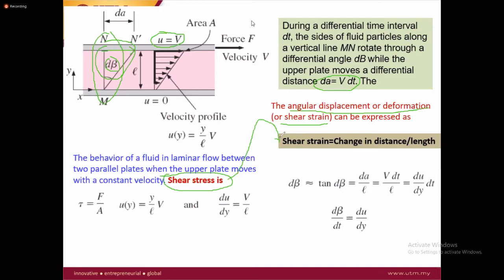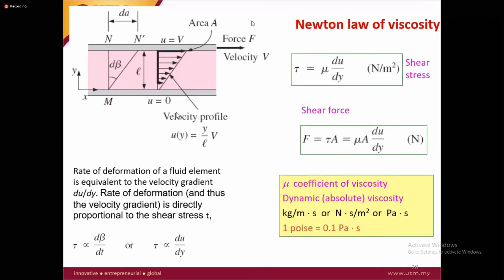It means if your internal resistance is lower, with a small shear stress you can get higher shear strain. If the internal resistance is maximum, with higher force you will get only this much shear strain. This is how you can understand the relation between shear stress and shear strain.